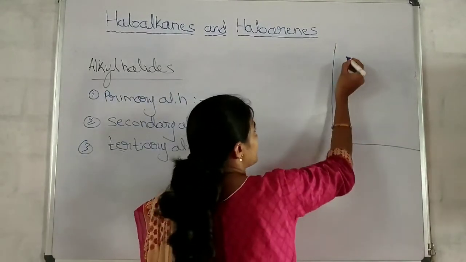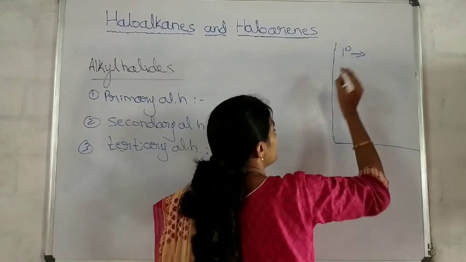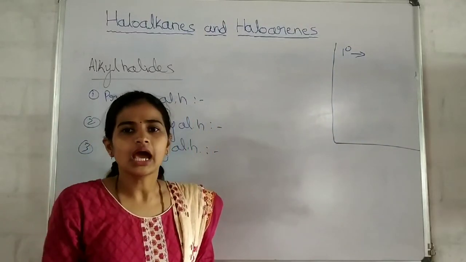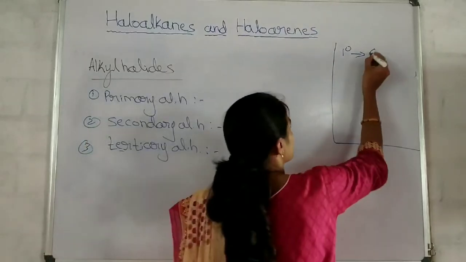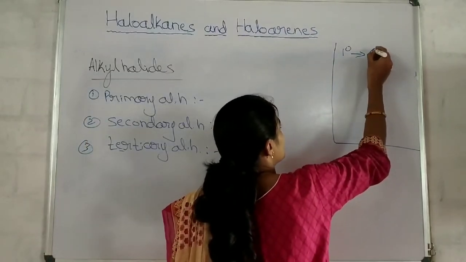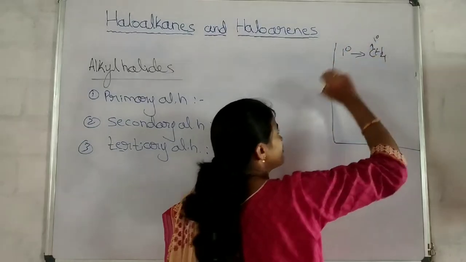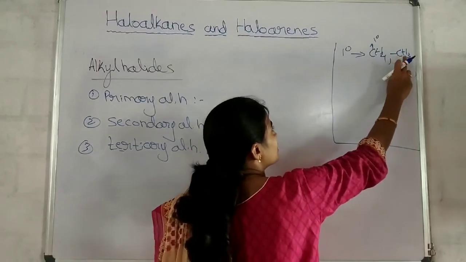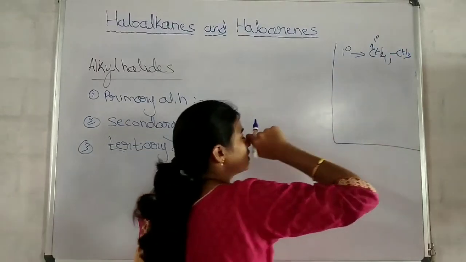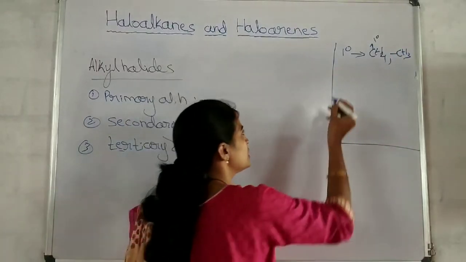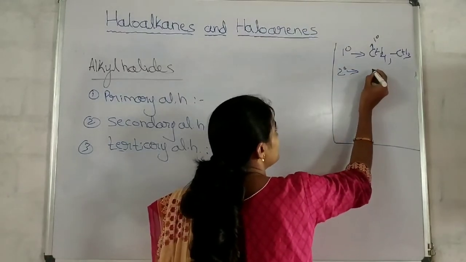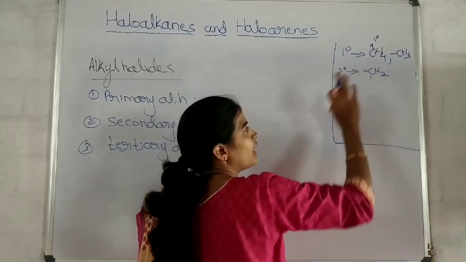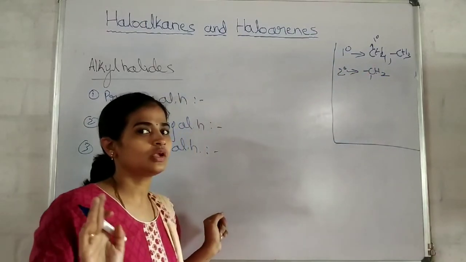See here, once again I glance at what is primary carbon atom. The carbon atom which is directly attached with the 3 hydrogen atoms, in the methyl group, is called as primary carbon atom. And what is secondary? Which is directly attached with the 2 hydrogen atoms.